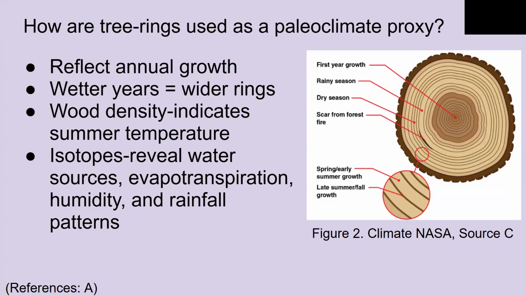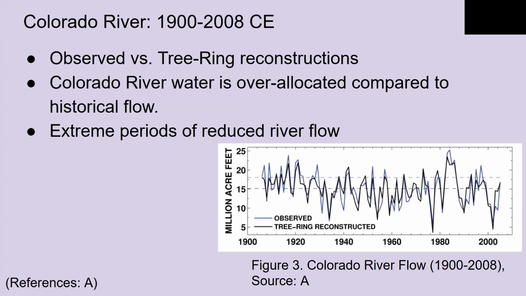The rings can be dated to their year of formation, which allows scientists to precisely date past climate events. Wood density, especially near the end of growing seasons, reflects summer temperatures. The oxygen isotope composition of the wood can reveal information about the water source, the extent of evaporation in the ecosystem, and seasonal rainfall variations. The image on the right illustrates how tree rings can show differences between wet and dry seasons, which is crucial for understanding past climate fluctuations.